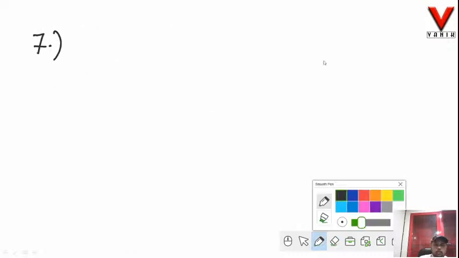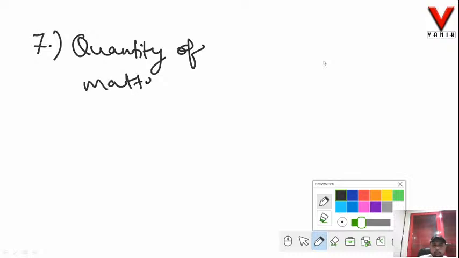Alright, the last one, seventh, we have is the quantity of matter. Quantity of matter. SI unit is mole, small m, small o, small l, and symbol is mol.